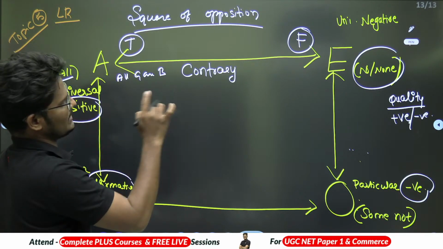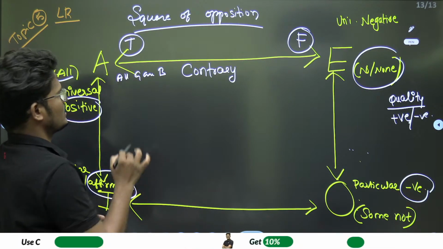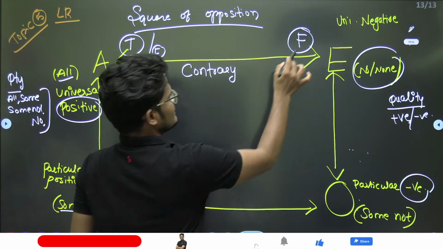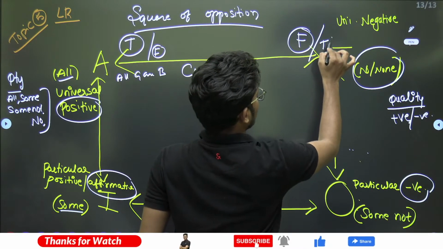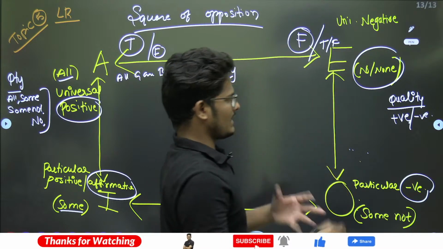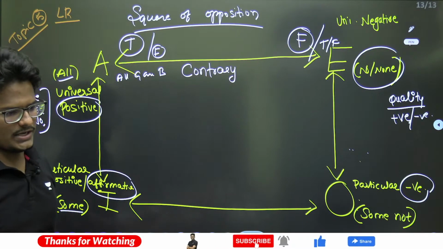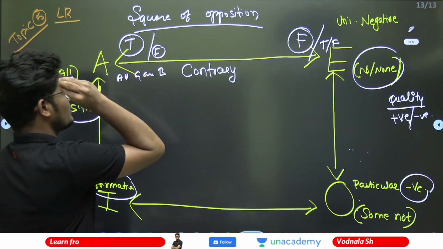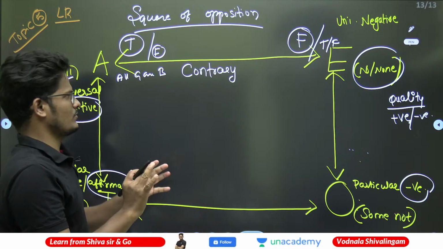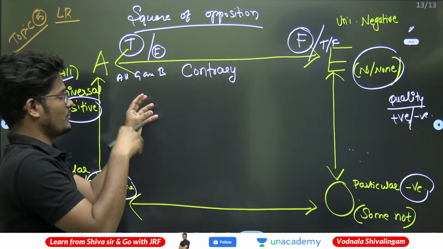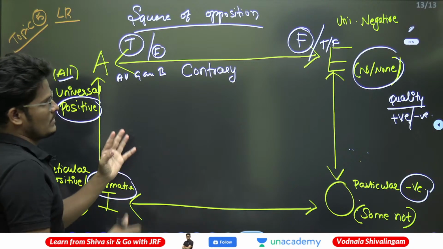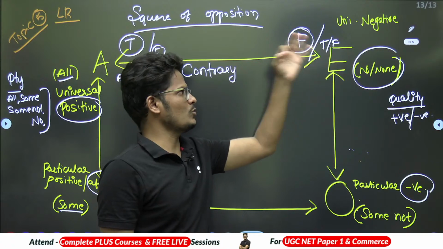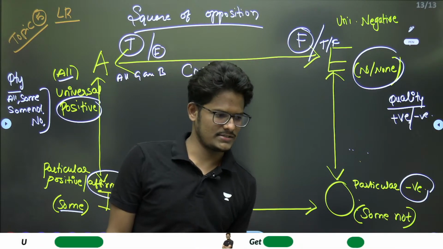Now look at the other statement which I am going to change. If this is false, then this has a chance of being either true or false. We cannot say anything. Doubtful in nature. Right? Assume all girls are beautiful is a false statement. Then no girls are beautiful may be true, may not be true, which can be false.